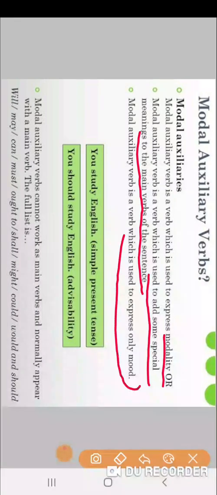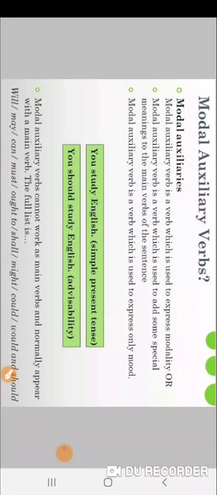Modal verbs are used to express only mood. They do not express tense, they express the mood of the speaker. So "you study English" is the simple present tense. "You should study English." Should is advising, I am advising you that you should study English. So study is the main verb and should is the helping verb, which is actually helping the main verb.